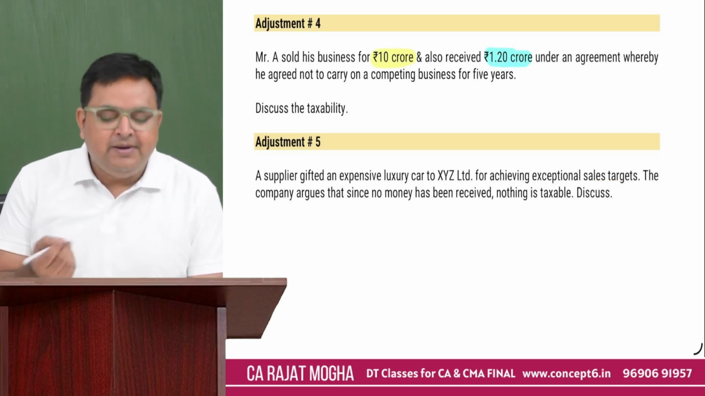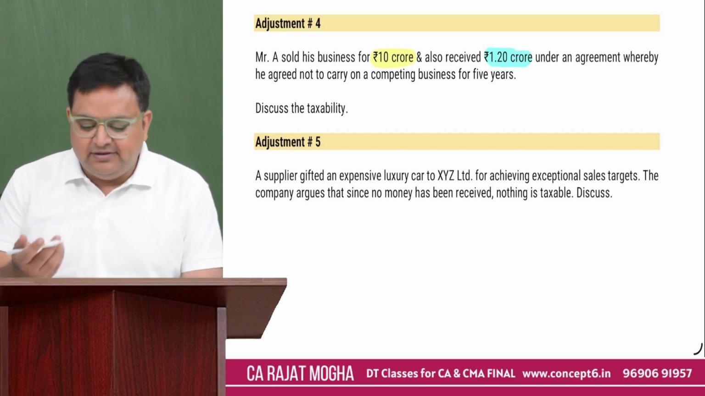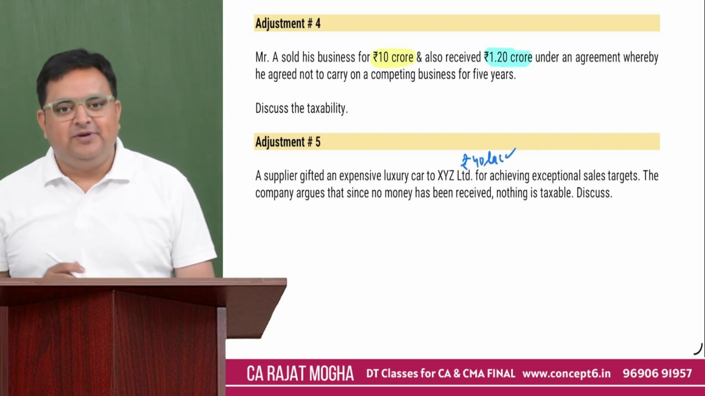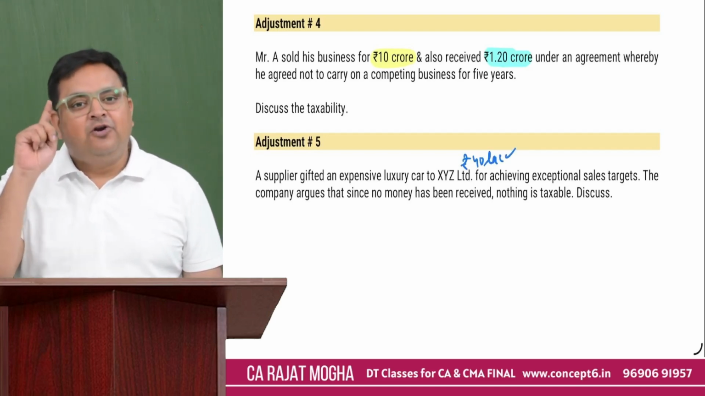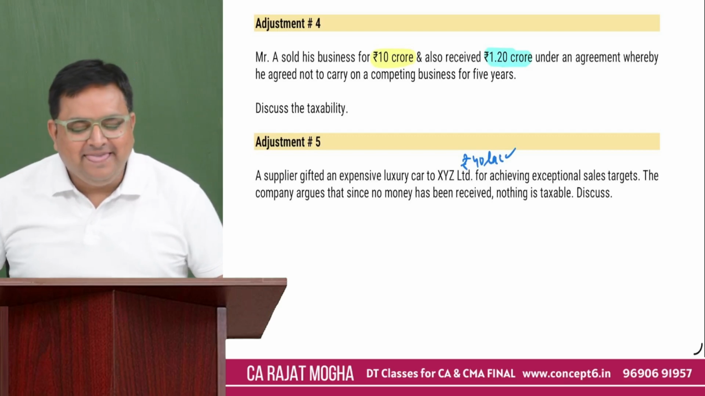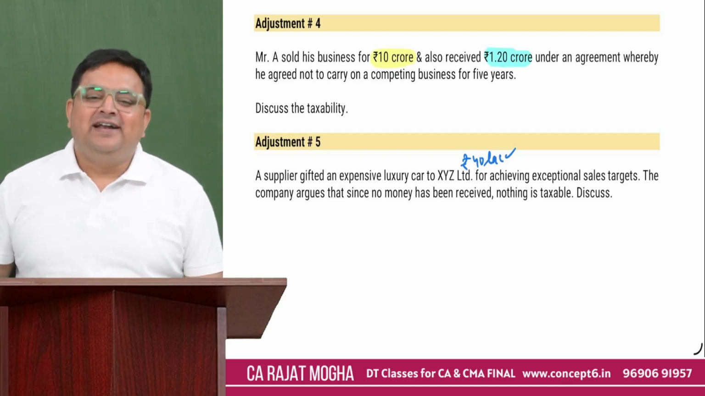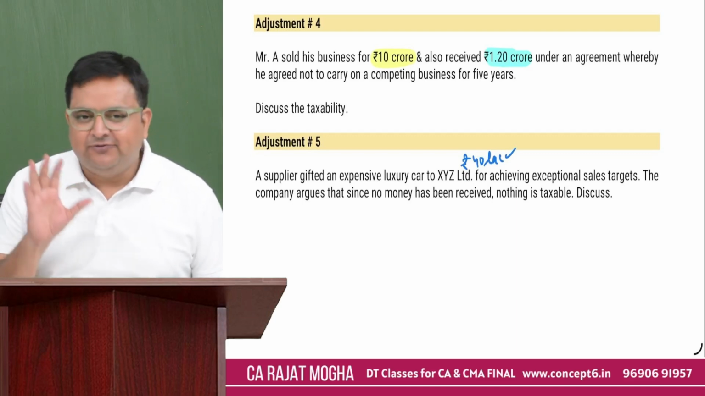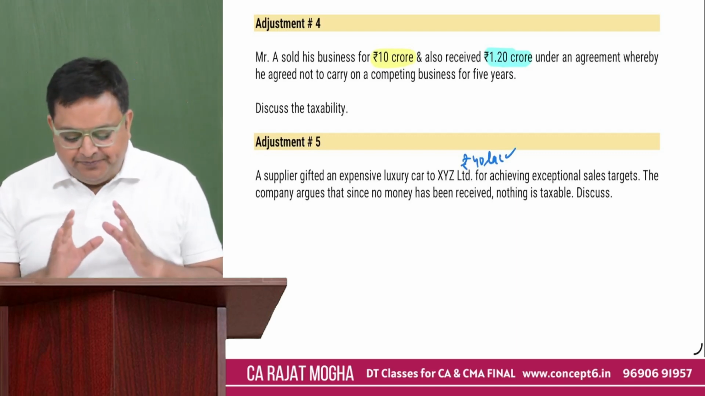How much will you make taxable? The value of the car. Let's say the fair market value of the car is 40 lakh rupees. So please make it your business income of 40 lakh rupees. Now the examiner will not stop here. He will ask that when this company has received it, please make it PGBP. That is easy. That is for sure.